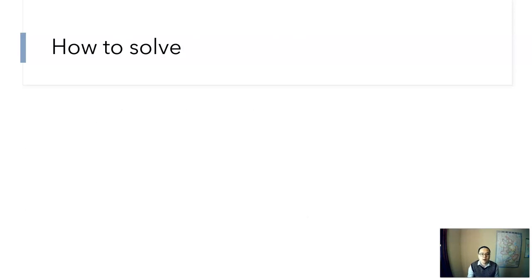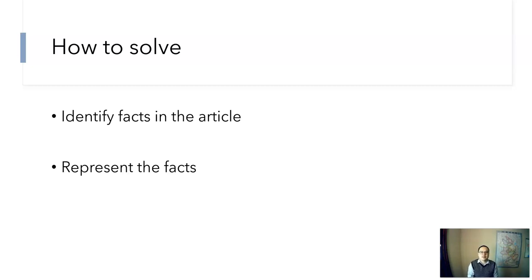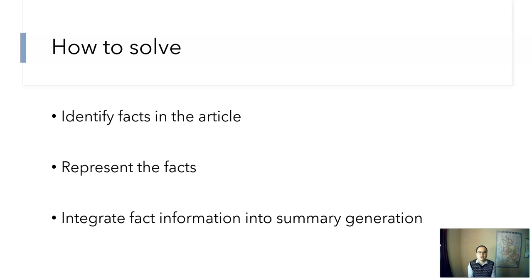To solve this problem, we propose three steps. First, we need to identify the facts in the article. Next, we need to represent the facts in a way that the machine learning system can understand. And finally, we need to integrate fact information into the summary generation process.